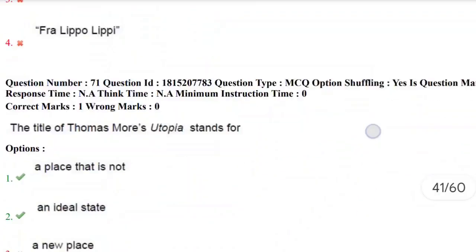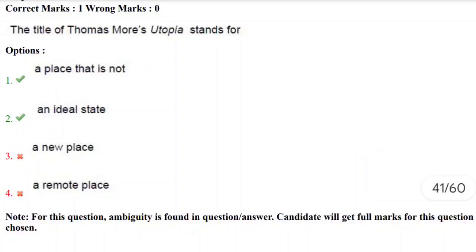Let's move towards the next question. The title of Thomas More's Utopia stands for, and we have options like a place that is not, an ideal state, a new place, a remote place. Utopia is nothing but an ideal state, an ideal place which we cannot find in reality. And the first option is also correct, a place that is not found in the real world, that is called utopia. So both the options, first and second, are correct options.